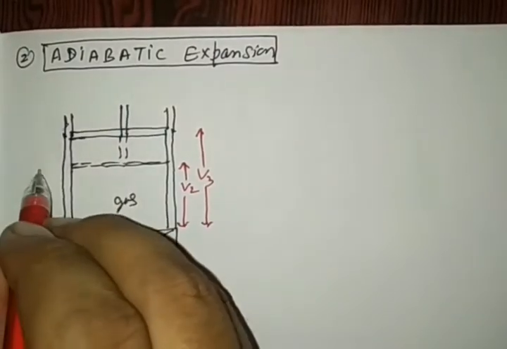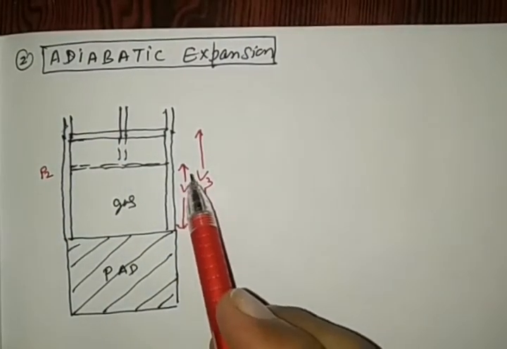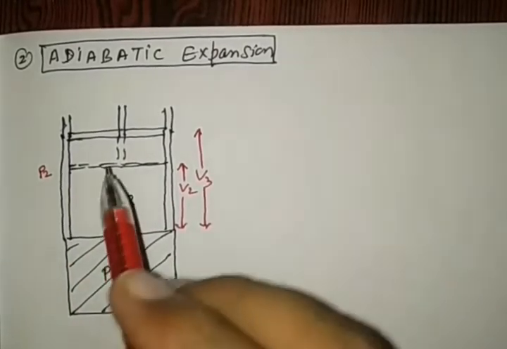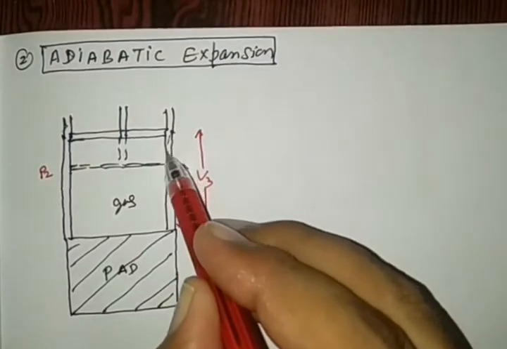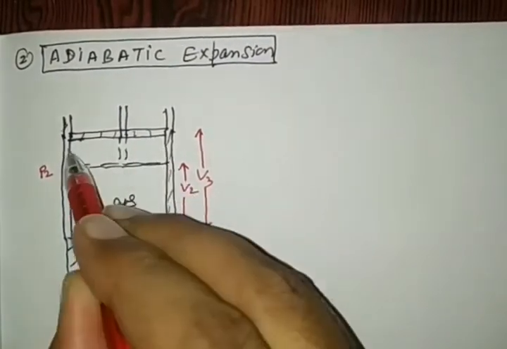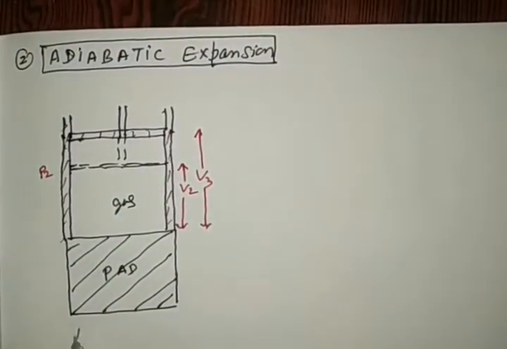The pressure is P2, the volume is V2, and the temperature is T1. Since the system is thermally insulated from the surroundings from all sides, in that condition there is no flow of heat.